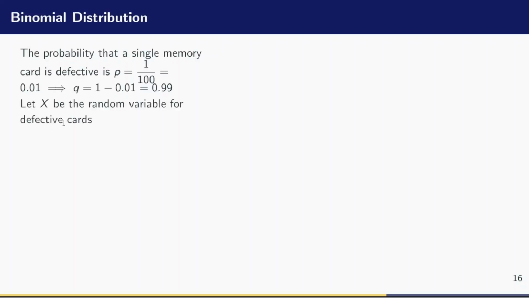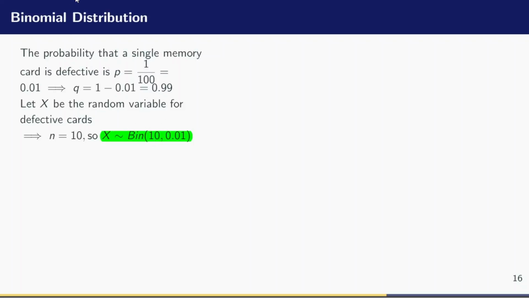Now let X be the random variable for defective cards, and n is equal to 10, the number of trials. So X will follow a binomial distribution with two parameters, the number of trials 10 and the success probability P, which is 0.01. This is how we express a binomial distribution mathematically with the two parameters.